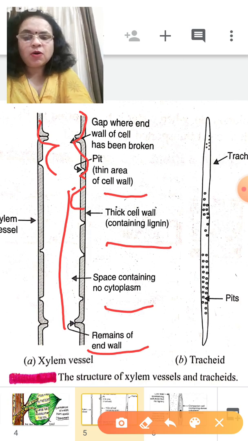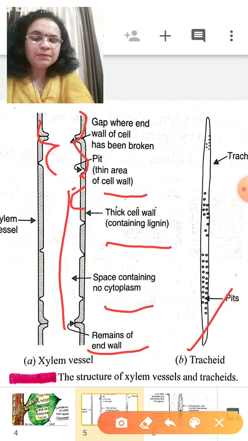Xylem vessels are present in the plant. With the xylem vessel, one more type of cell is present. Actually that is not a vessel because they are not open at the ends. They are tracheids.